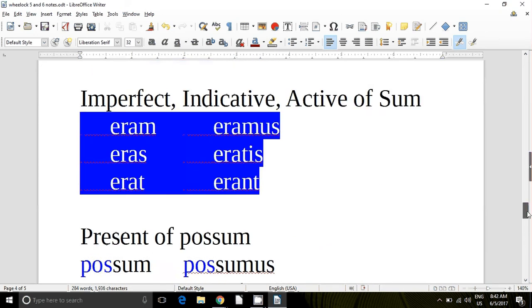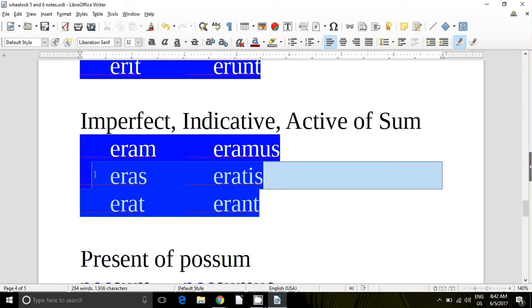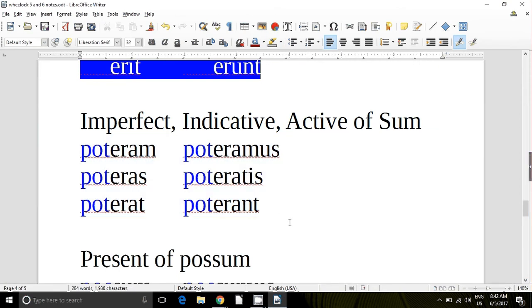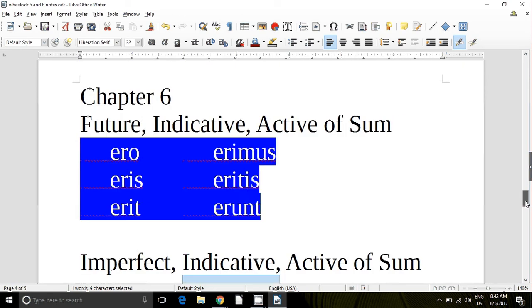And likewise for the imperfect, I just take away our highlighting here. Poteram, poteras, poterat, poteramus, poteratis, poterant. I was able. You were able. He was able. We were able. And so forth.